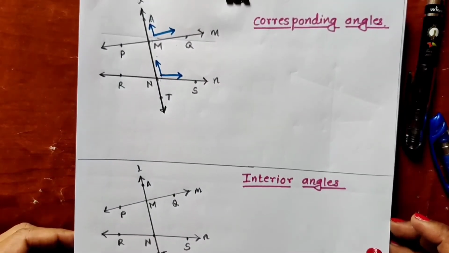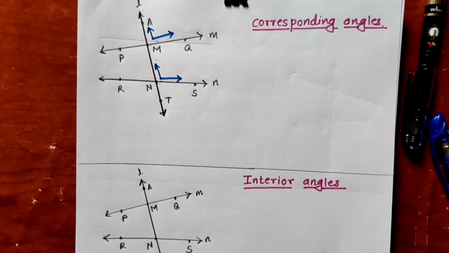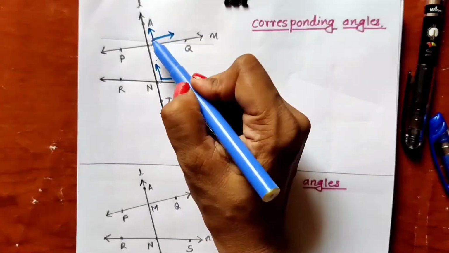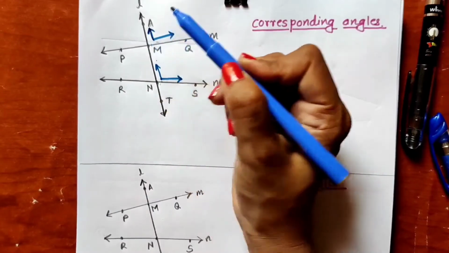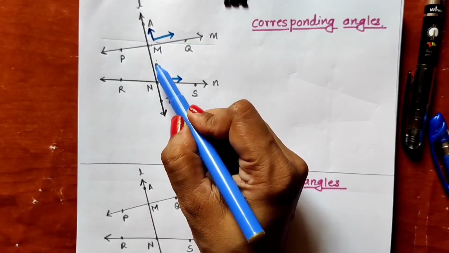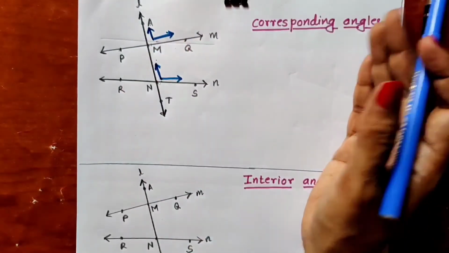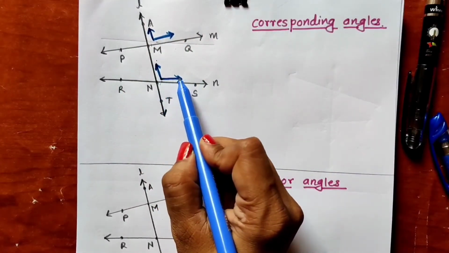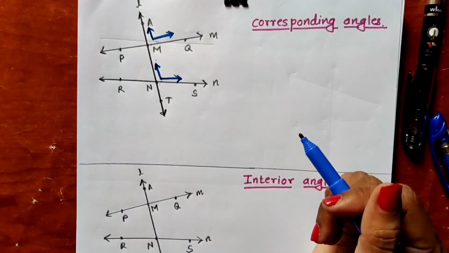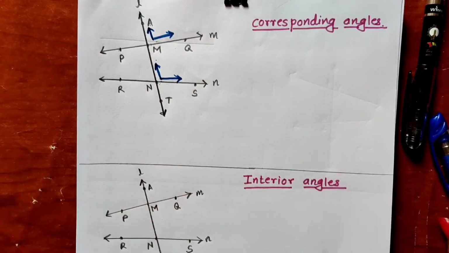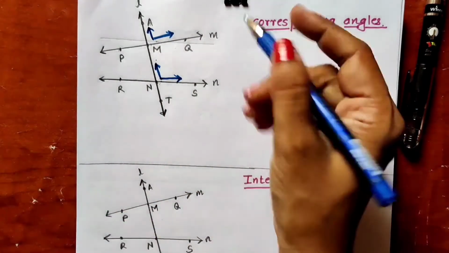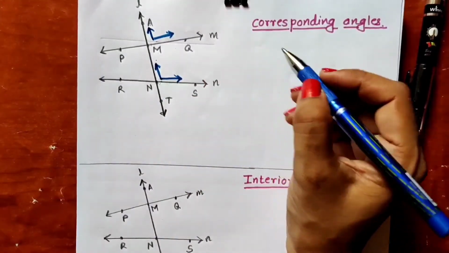See these two angles properly. AM is in the upward direction, NM is in the upward direction, MQ is on the right hand side of the transversal, NS is on the right hand side of the transversal, and that's why these two angles are a pair of corresponding angles.